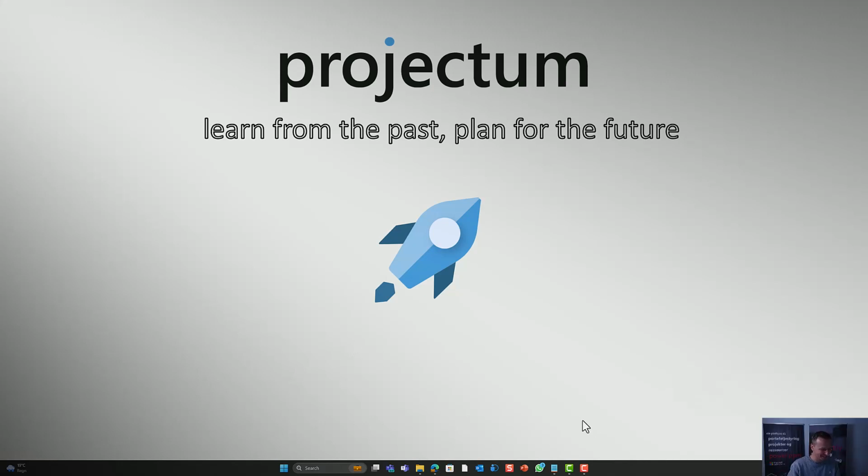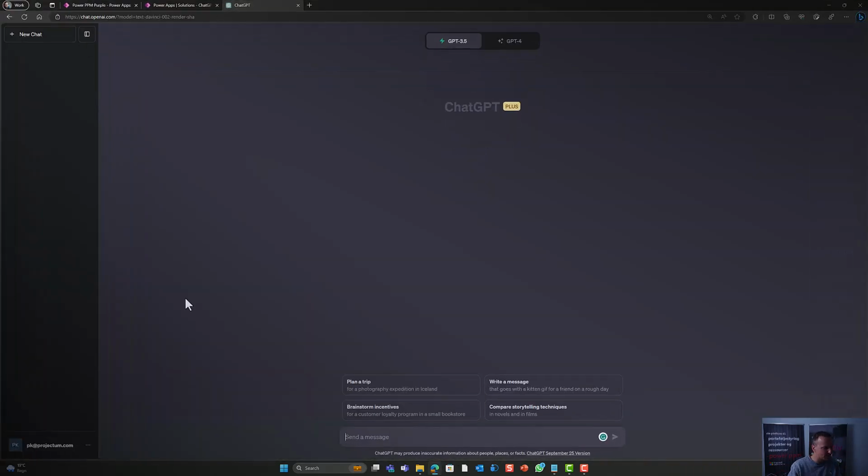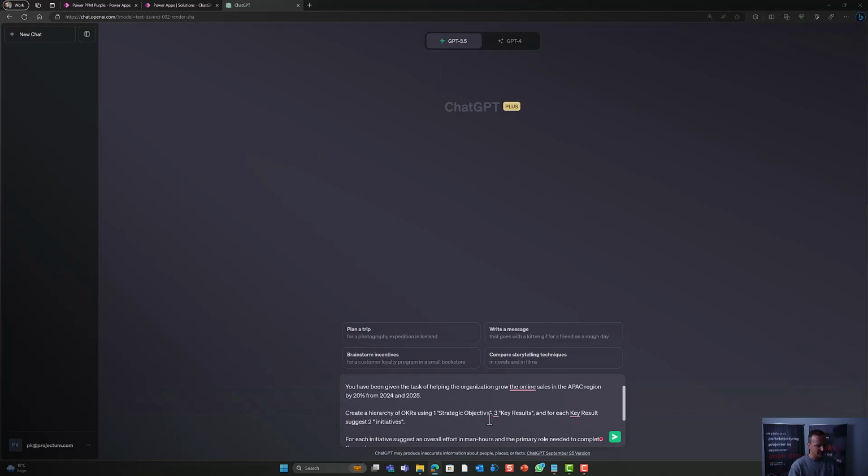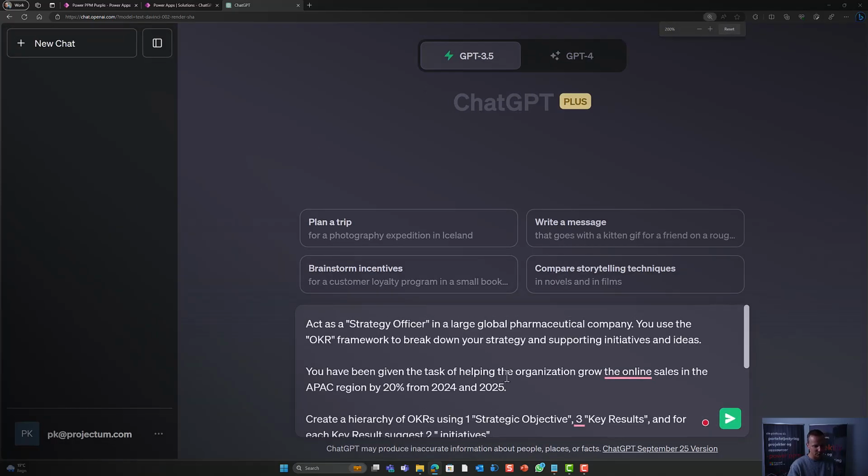So let's get started. When I open up my browser here, we can go, of course, into OpenAI. From ChatGPT, we can use 3.5 or 4. Let's just start with 3.5 and paste in one prompt, which I've seen quite a few times is quite useful. Act as a strategy officer, so that's the context, in a large global pharma company or something else. Use the OKR framework to break down strategy and supporting initiatives or ideas.